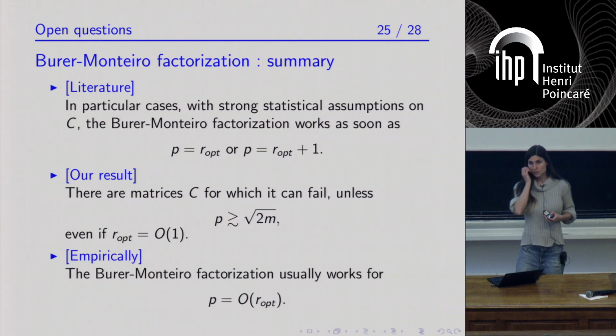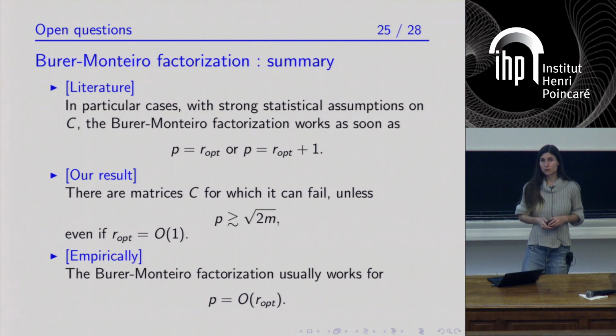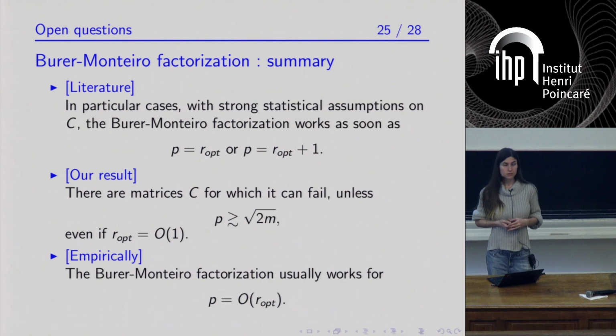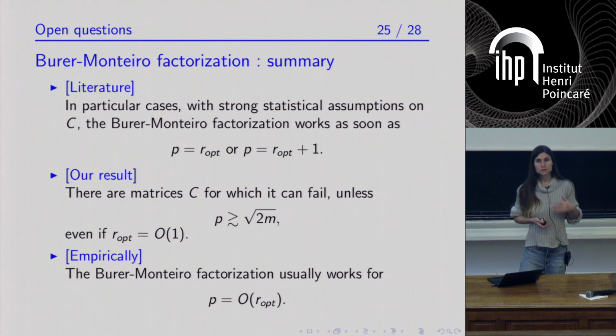Nevertheless, in most numerical experiments, even in experiments that are not done in the specific settings that could be theoretically studied, it's usually observed that the Burer-Monteiro factorization can be easily solved, provided that the factorization rank is slightly higher than the optimal rank R opt.